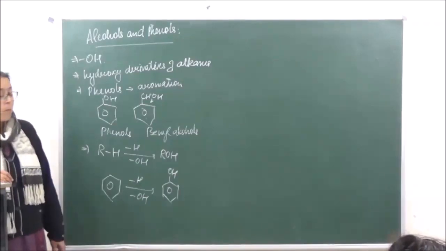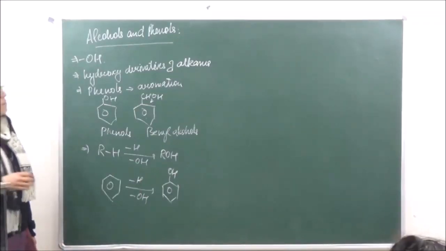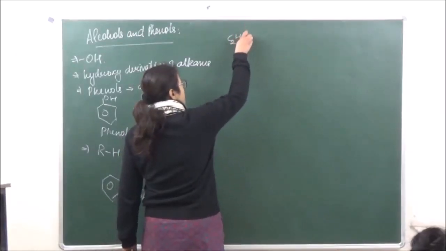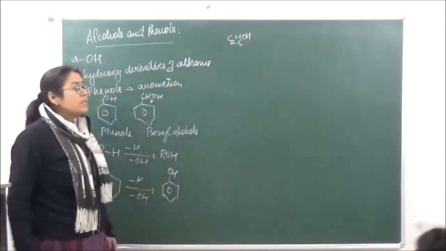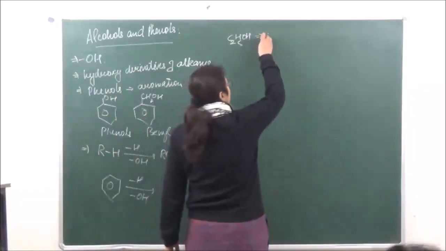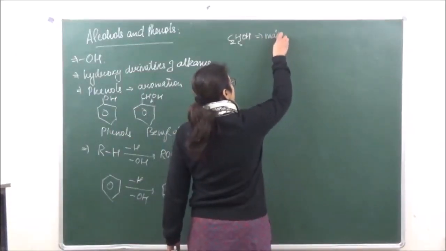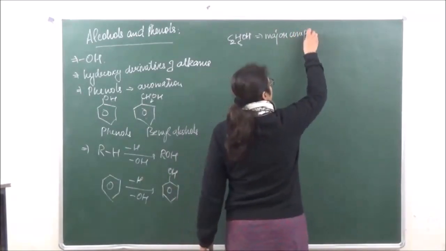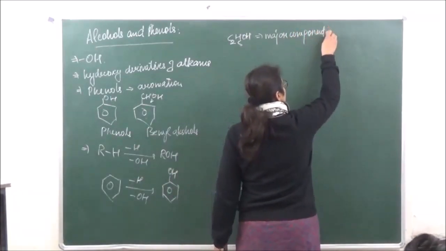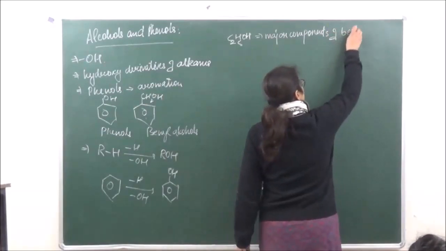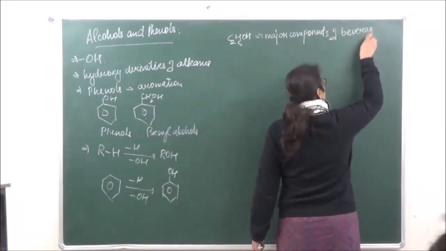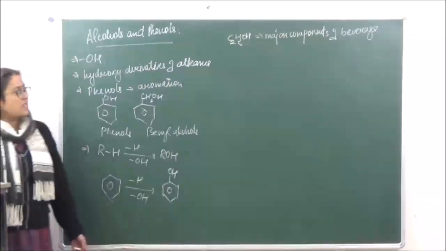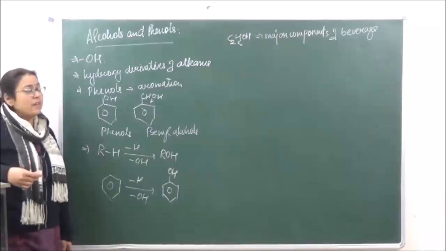Now, what is the importance of alcohols? C2H5OH, which is known as ethyl alcohol, is one of the major components of intoxicating wines or beverages. Right? Just for example, we have whiskey, beer, wine, rum.